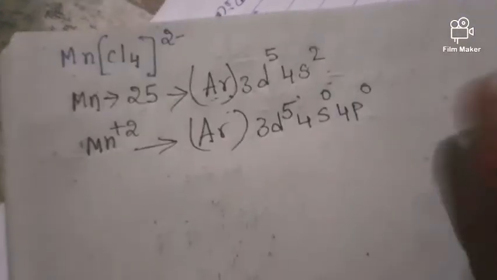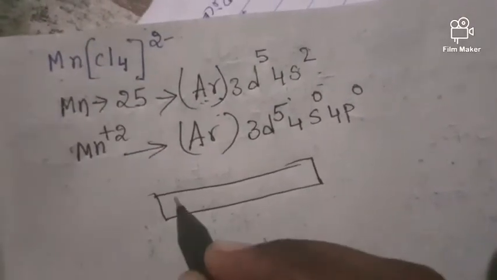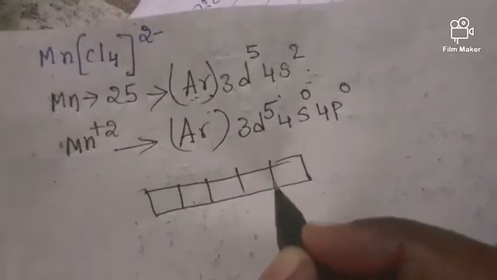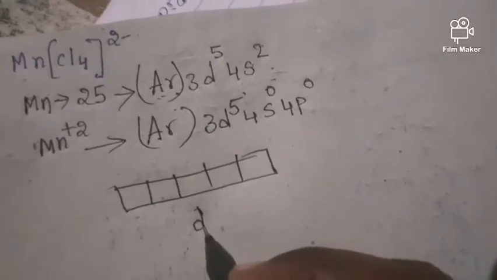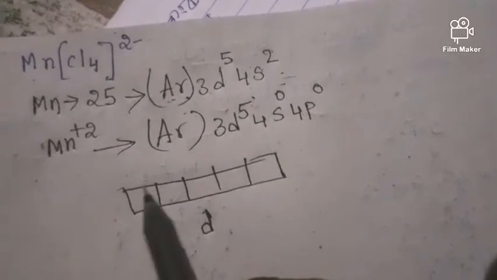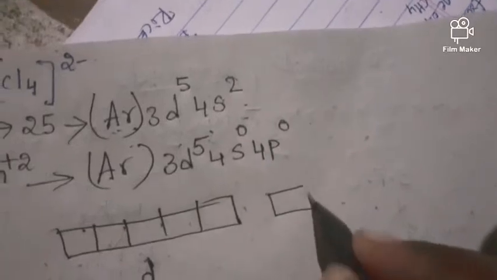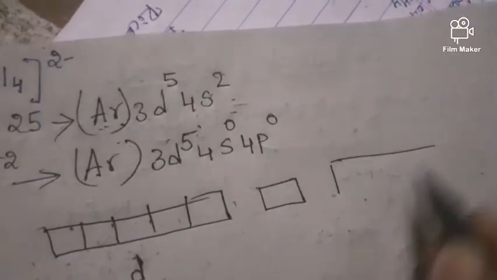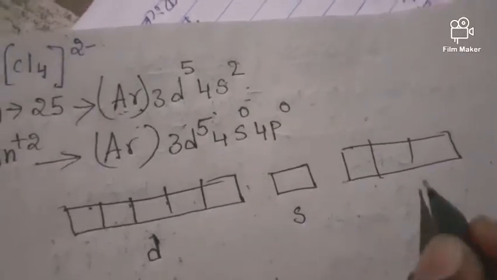Next, try to draw the orbitals for this. 1, 2, 3, 4, 5. That means here we have the d orbitals, 5 orbitals. 1, 2, 3, 4, 5. Next, 4s and 4p. Yes, this is s, this is p.